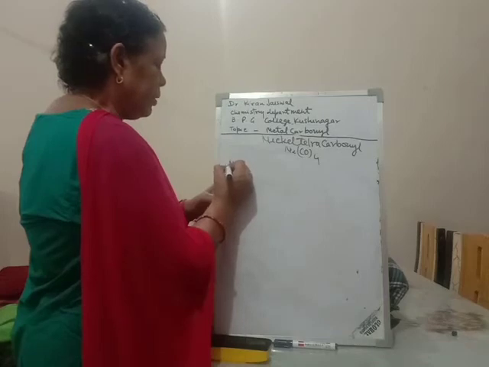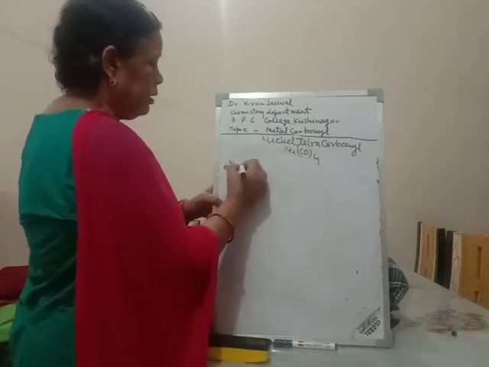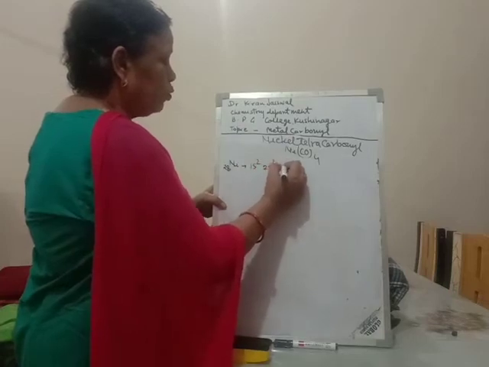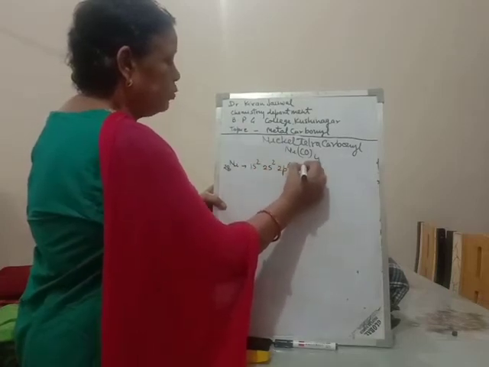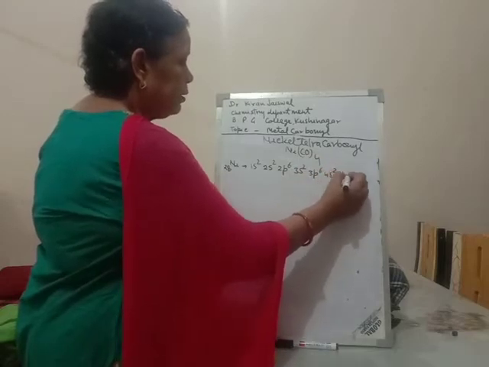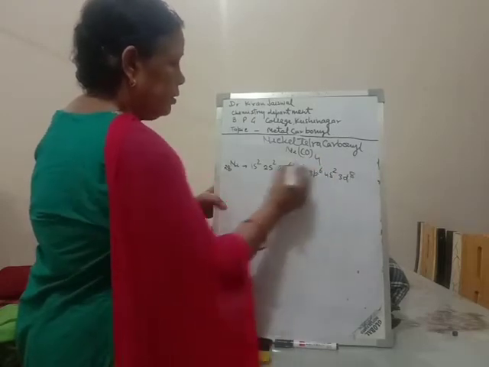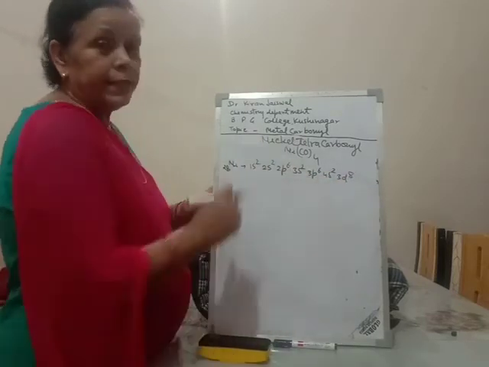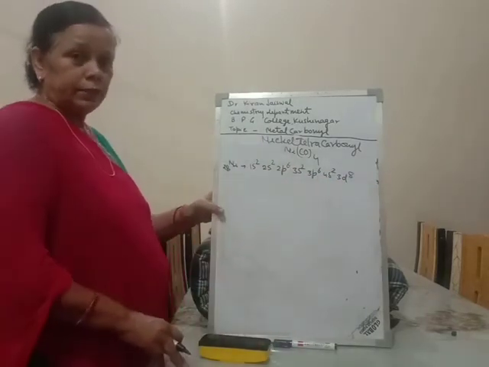The atomic number of nickel is 28. The electronic configuration is 1s2, 2s2, 2p6, 3s2, 3p6, 4s2, 3d8. Nickel is a d8 system.